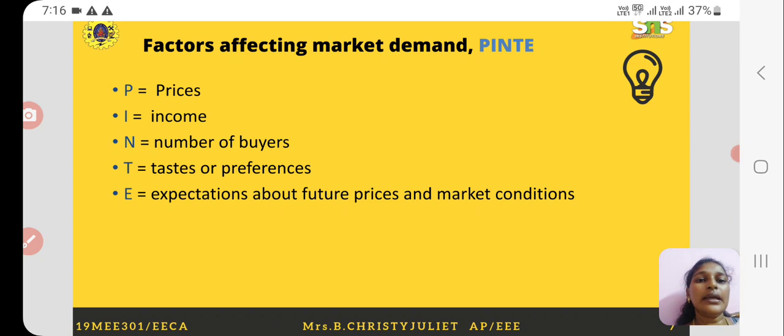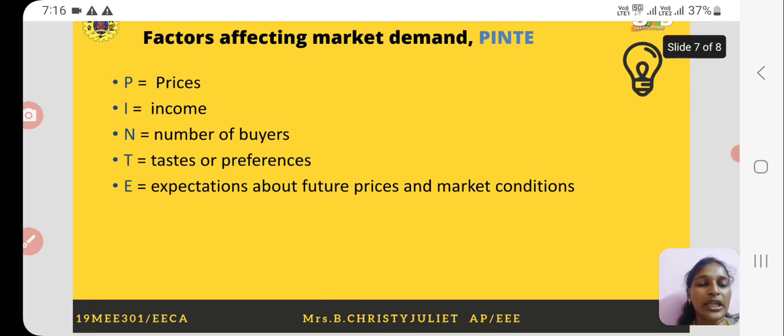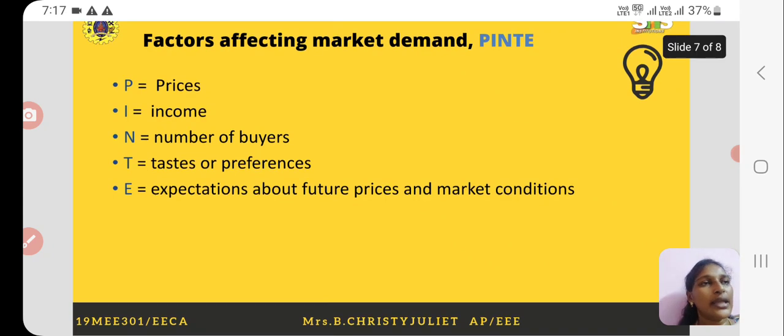Now let us see income. Whenever consumers have good income or an increase in income, they will be more willing to pay to buy a product. Whenever I have more income, I would like to go for shopping. So whenever I get an increase in income, I will go for purchasing, which means that there is a demand for a particular product. It can be any product.